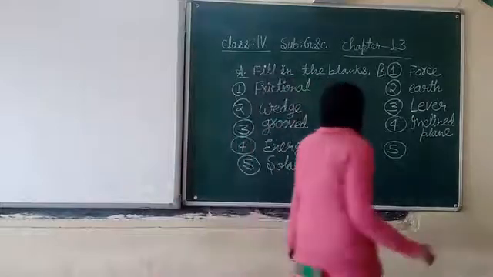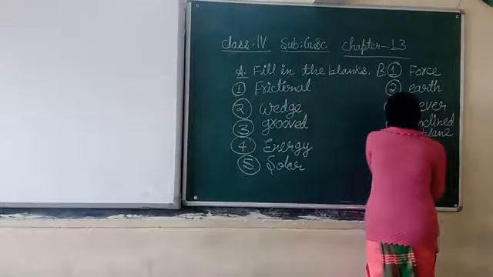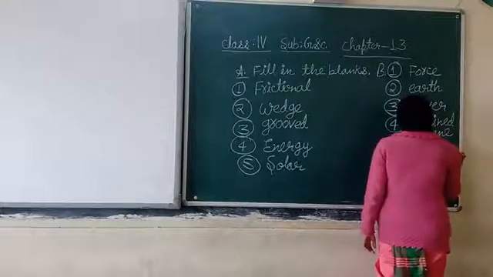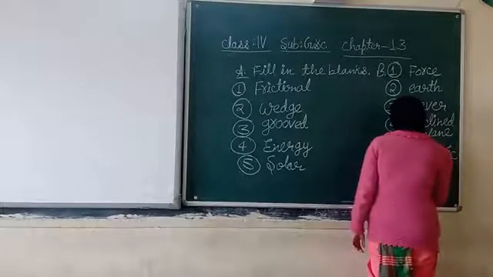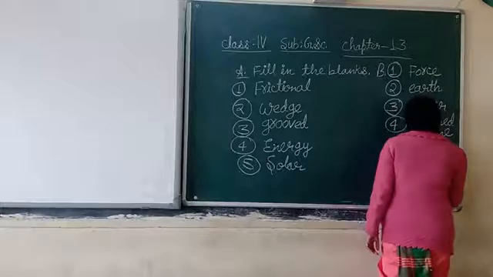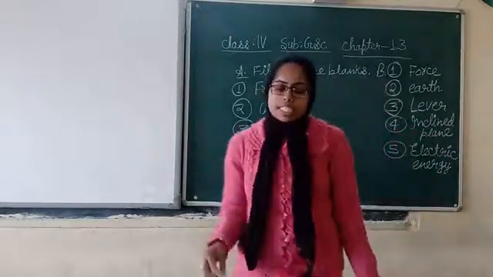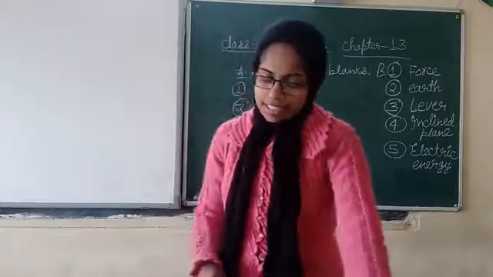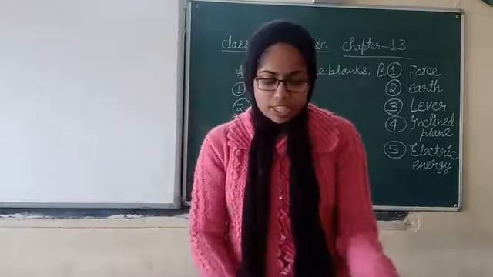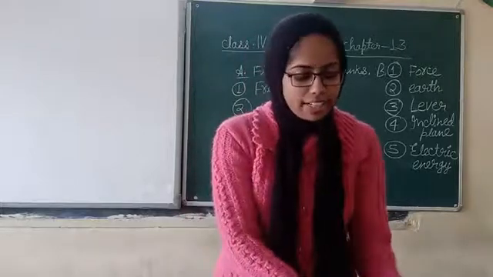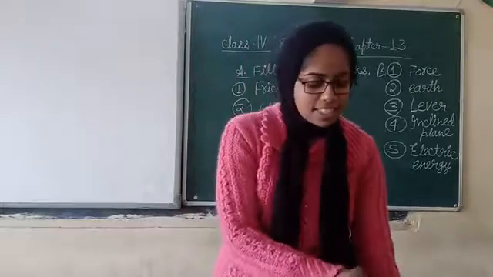First option is correct, and we have to put a tick mark in the first box. The energy of the running water in a river is changed into electric energy. This is the correct answer.